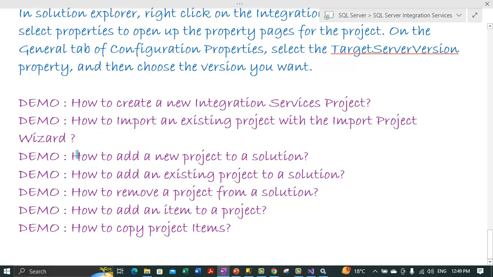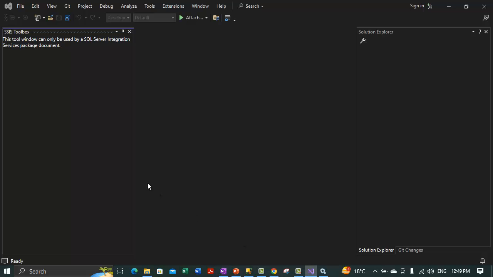Now let me show you how to add a new project to a solution. So let's go to Visual Studio over here. We are inside Visual Studio, right? And it is not showing up as the wizard. So inside Visual Studio SQL Server Data Tools, what we can do, we need to open up a solution to which we want to add a project.